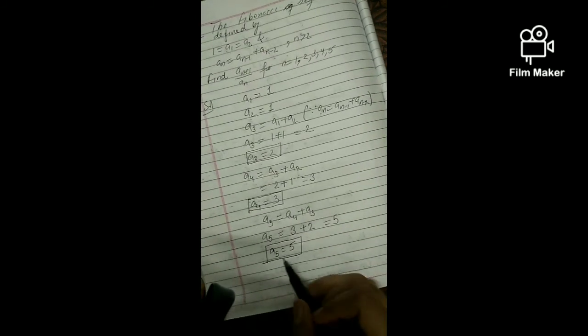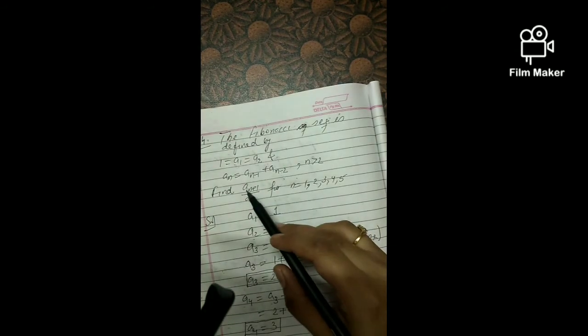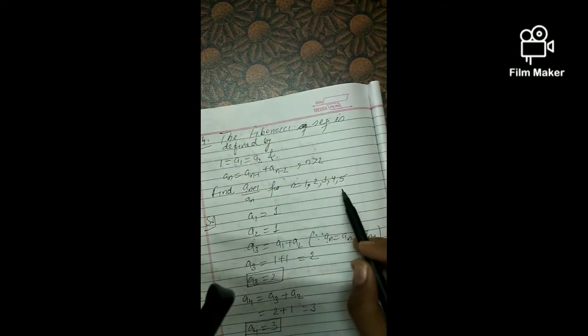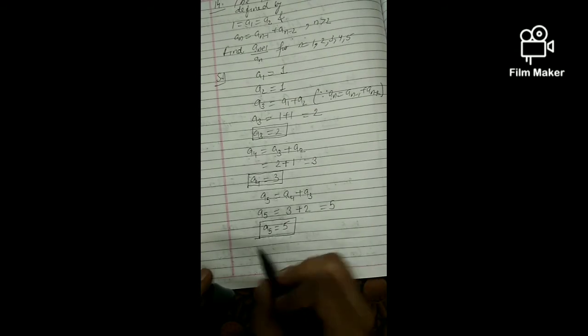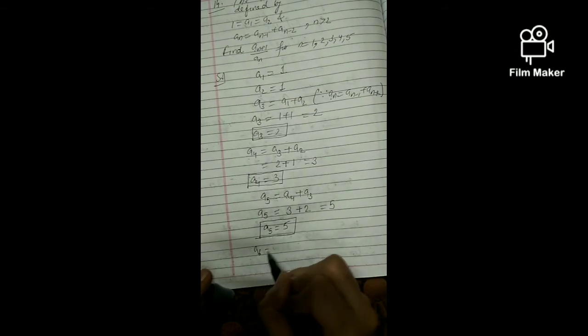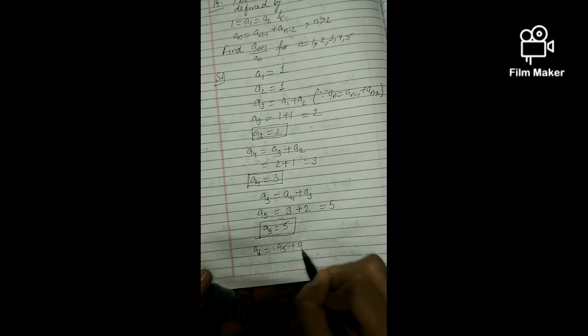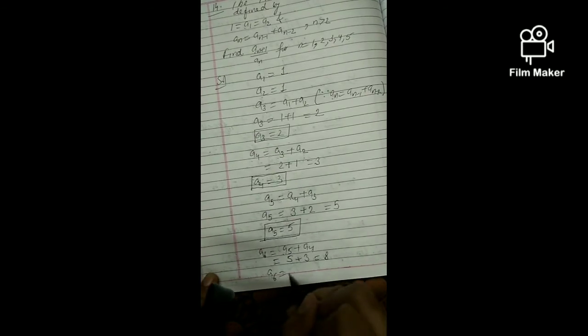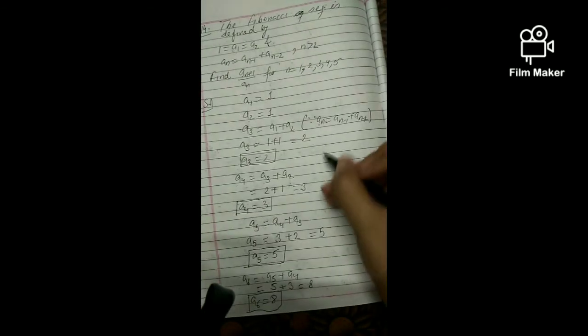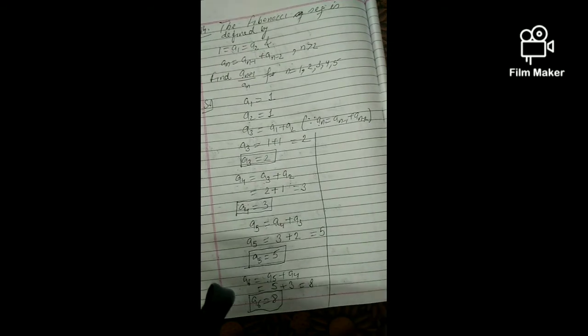Now we can calculate A6 also, because we have to find the ratio a(n+1) by a(n) for n equals 5. So if I put 5 here, I need the A6 value. So let us calculate A6. This will be A5 plus A4, the sum of the previous two terms. A5 is 5, A4 is 3, so this is 8. So the value of A6 is 8.